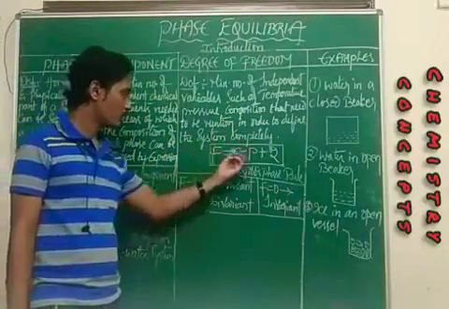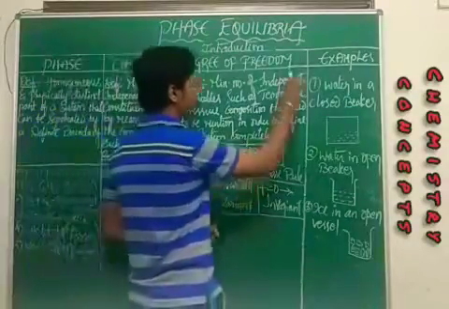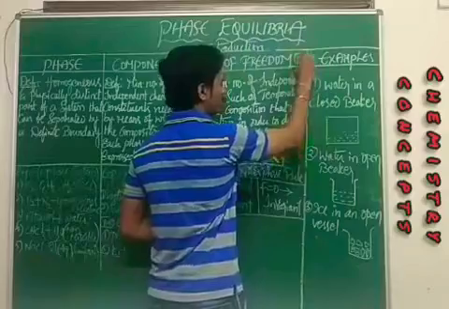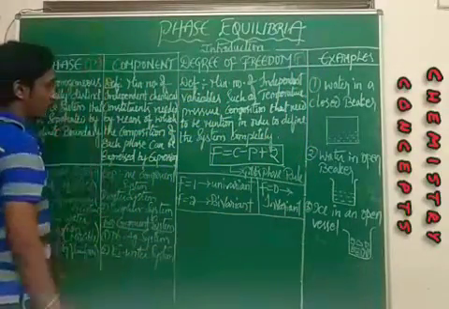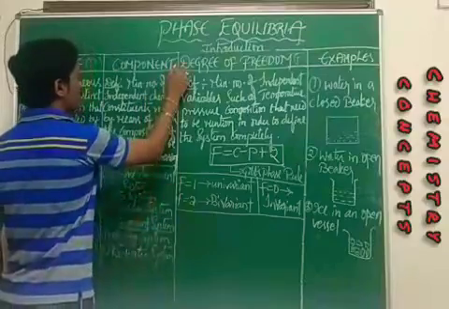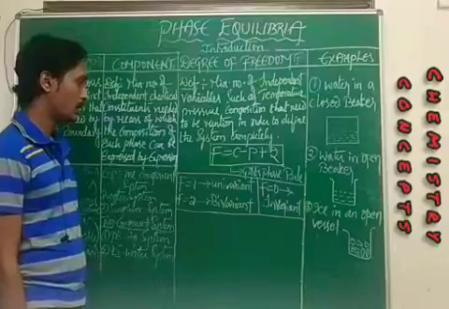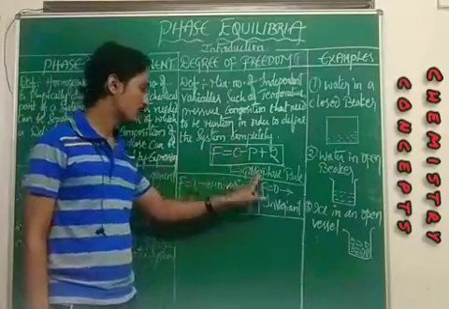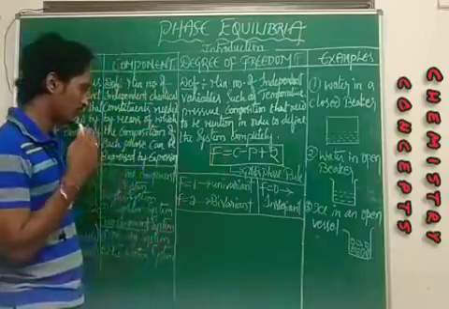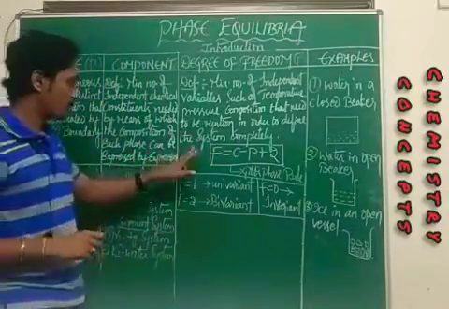So F is equal to C minus P plus 2, where F stands for degree of freedom and P stands for phase and C stands for component. As we have mentioned, this is known as Gibbs phase rule. How can you define Gibbs phase rule?